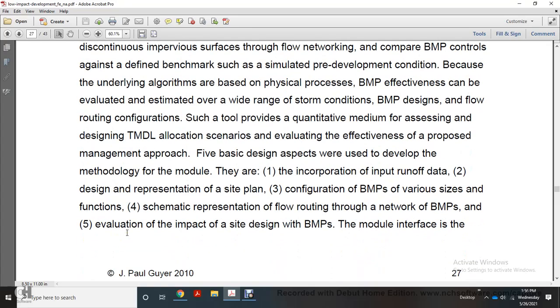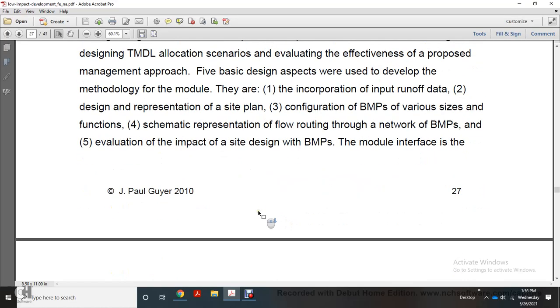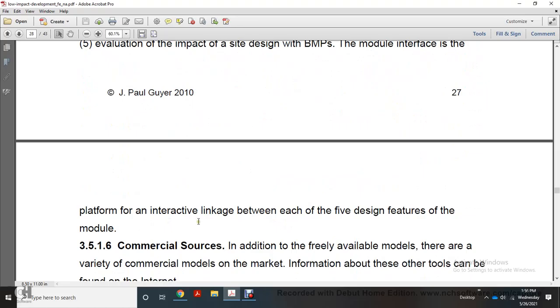Five basic design aspects develop the methodology of the module. They are: 1. Incorporating input runoff data. 2. Designing a representative site plan. 3. Configuring best management practices of various size and function. 4. Schematic representation of flow routing through the network of best management practices. 5. Evaluating the impact of site design of best management practices. The module interface is a platform providing interactive linkage between each of the five design features of the module.